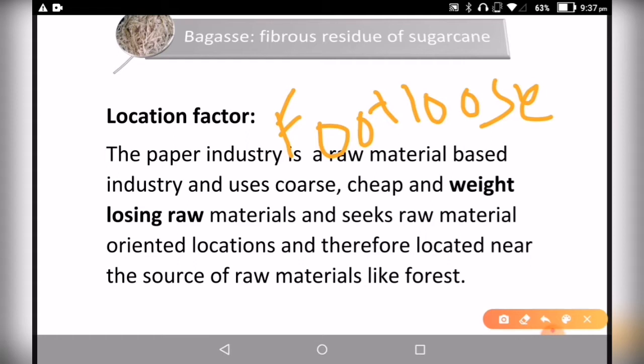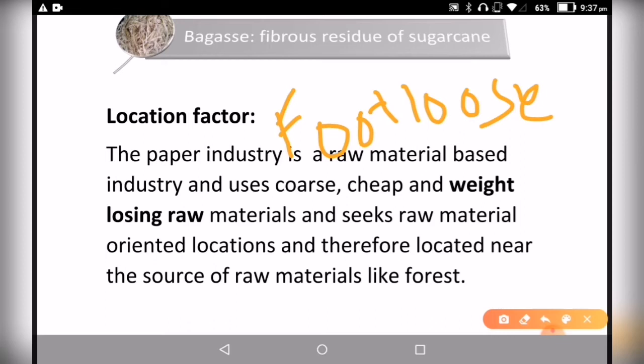For example, the plastic industries. You can transport the plastic from anywhere to these factories. But if we consider, for example, the sugarcane industry, these industries are purely based on the location of the raw materials, because sugarcane is a weight losing raw material.